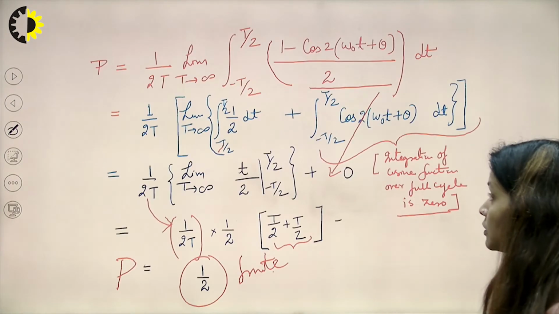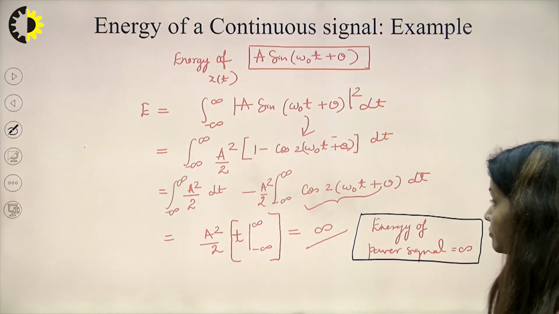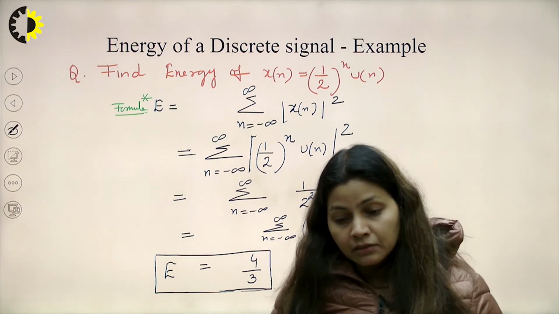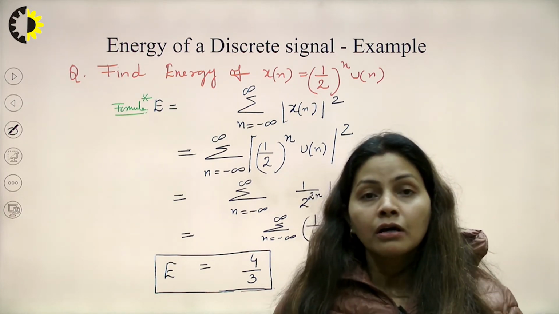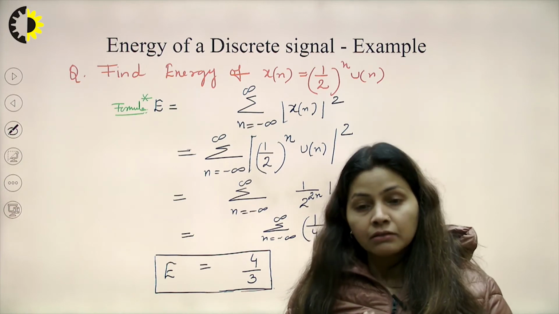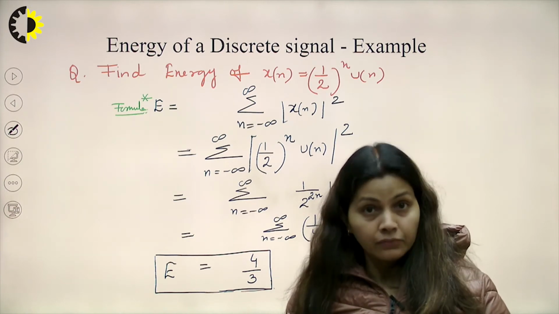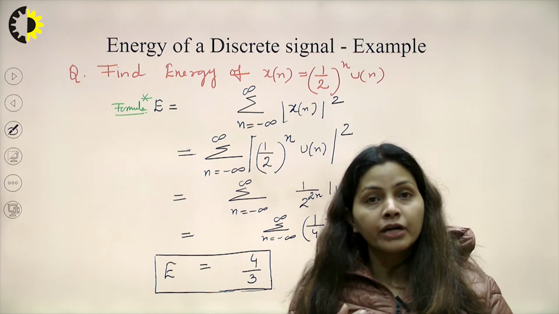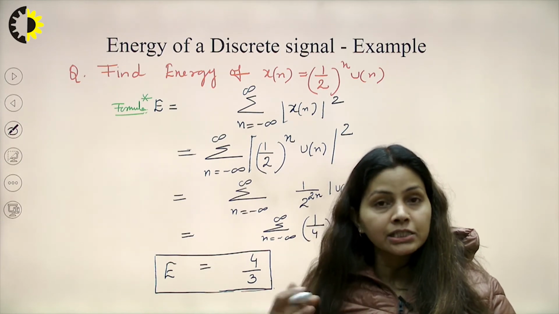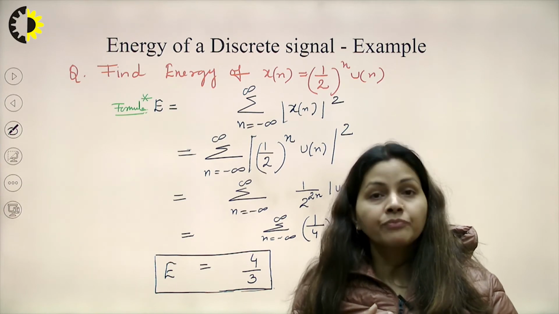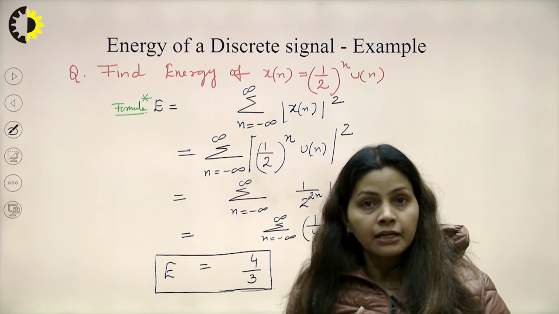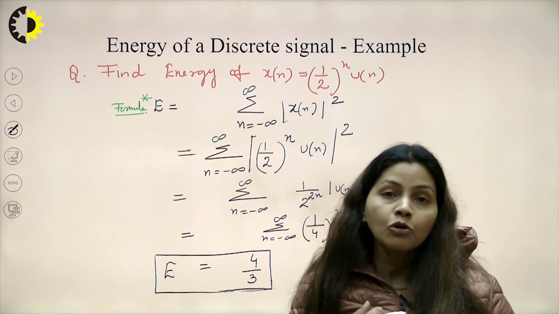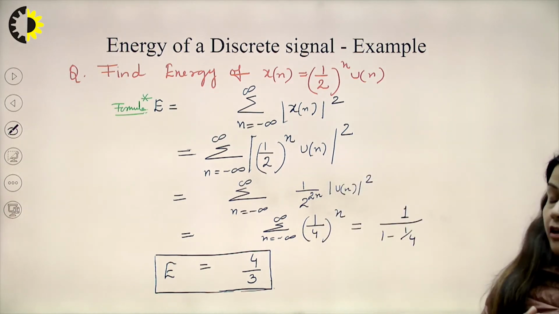That's one. So coming to the next point, we have discussed the cases for continuous time signals, and we have calculated the energy and the power of continuous signals. Now if the given signal is discrete, then how do we calculate the energy and the power of the given signal?